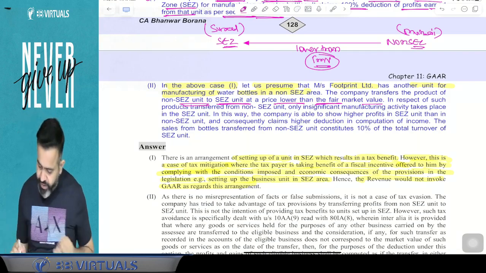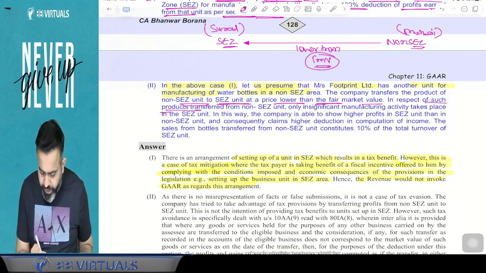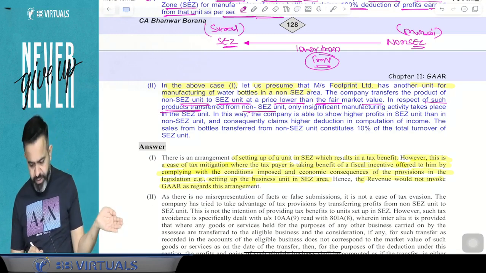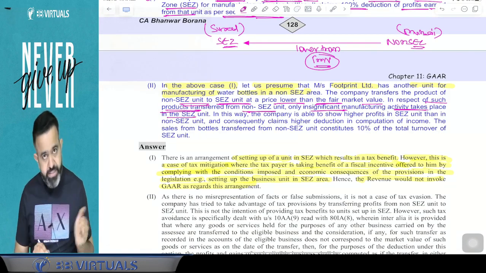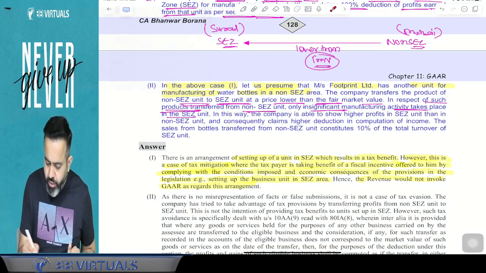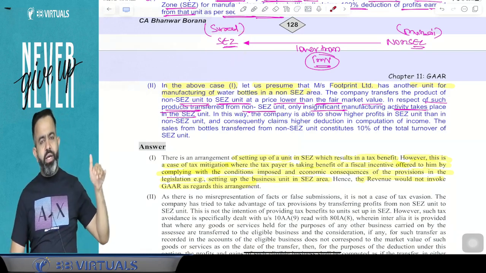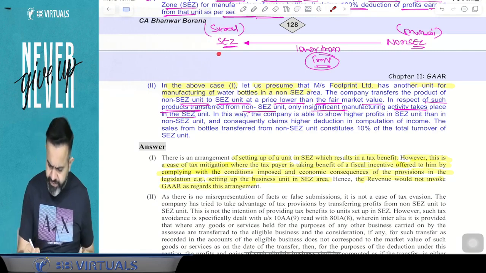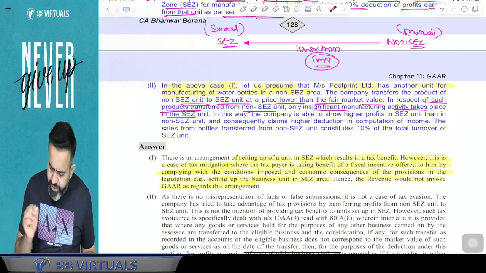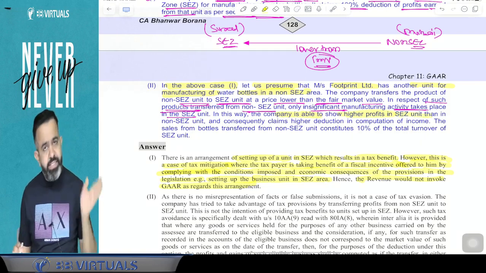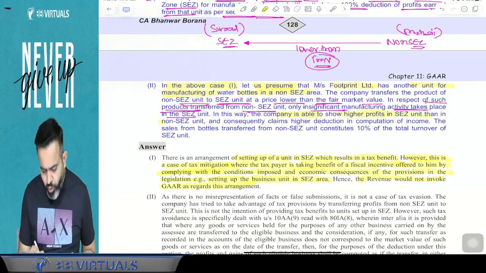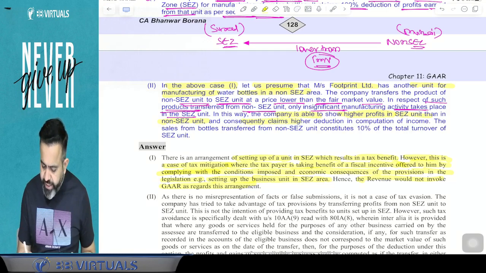In respect of such products transferred from the non-SEZ unit, only insignificant manufacturing activity takes place in the SEZ unit. So in the SEZ unit, on that bottle, they will do some manufacturing activity, but very little. In this way, the company is able to show a higher profit in the SEZ unit than in the non-SEZ unit, and consequently claim a higher deduction in the computation of income.